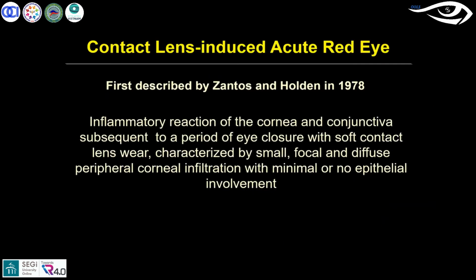The definition of CLARE is an inflammatory reaction of the cornea and conjunctiva subsequent to a period of eye closure. Remember this, eye closure with soft contact lens wear, characterized by focal, diffuse, peripheral corneal infiltrates with minimal or no epithelial involvement.